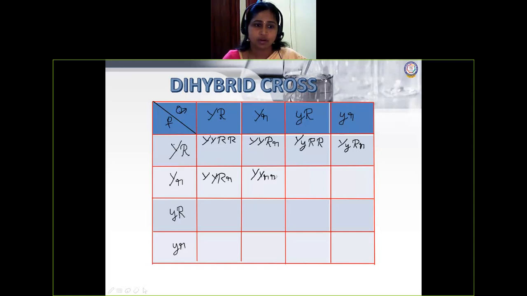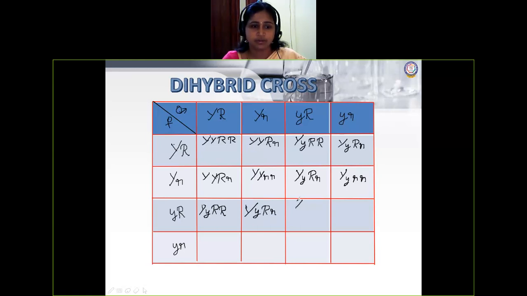Small r, small y, capital R, small r, capital Y, small y, small r, small r. Same way you find here capital Y, small y, capital R, capital R. After doing it once, you have to check whether you went wrong anywhere. Capital Y, capital R, small r.